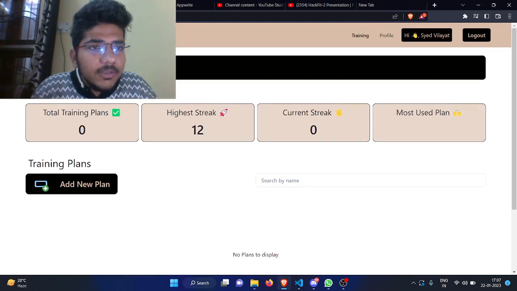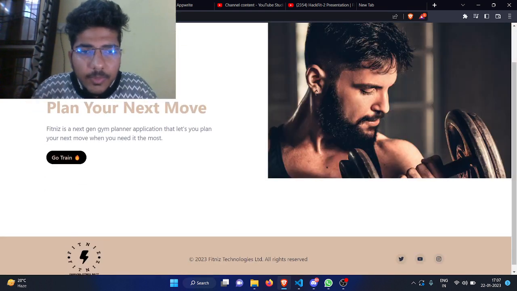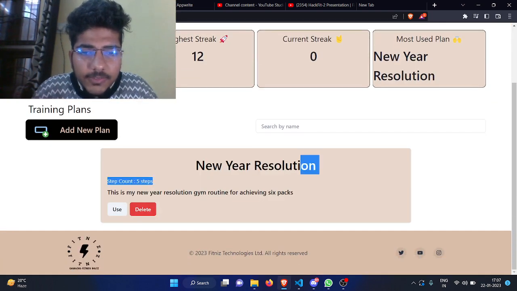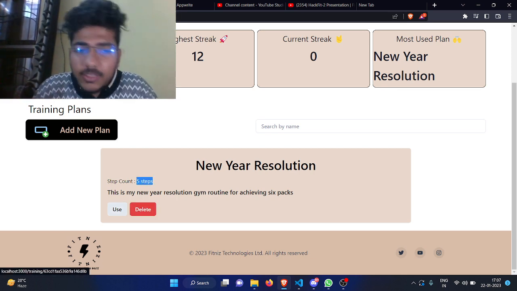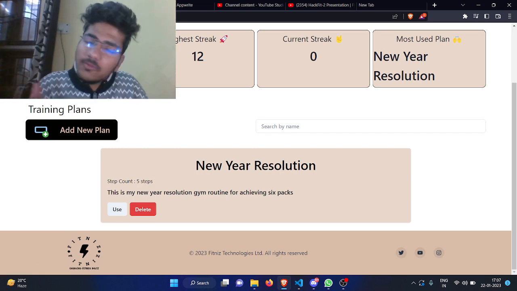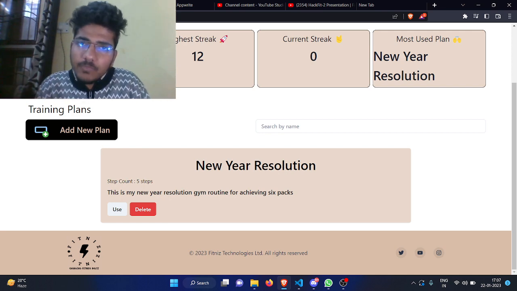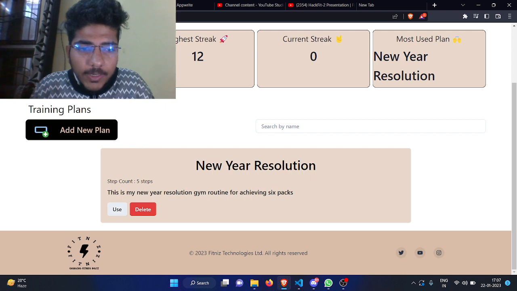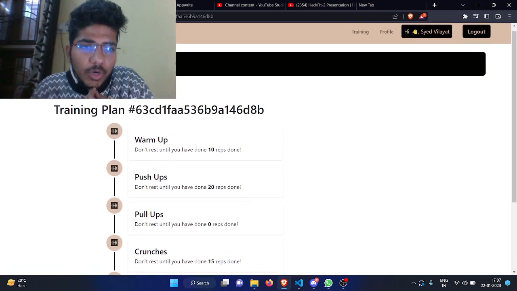So after I'm done, if someone comes back, probably go train, I will have it fetch the new year resolution, right? We have added 5 steps to that. So we can delete it, or we can use it. Using in this case means that you are retrieving it in a structured, patternful way, in the right chronological order, so as to follow it. So if I click on use, this is what we have.